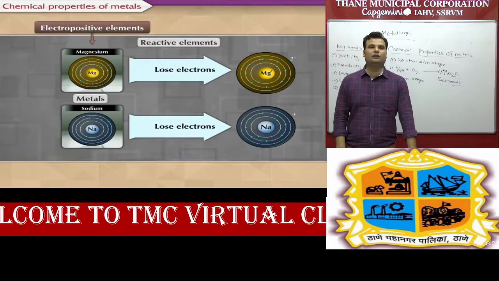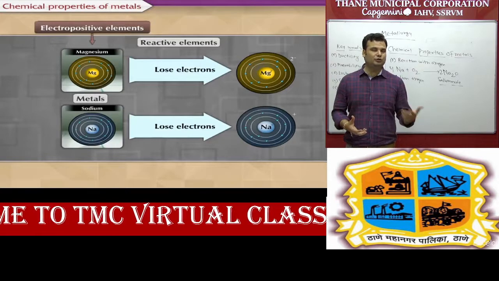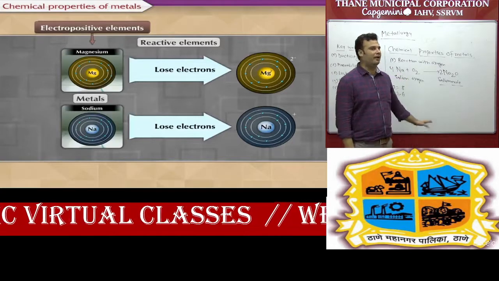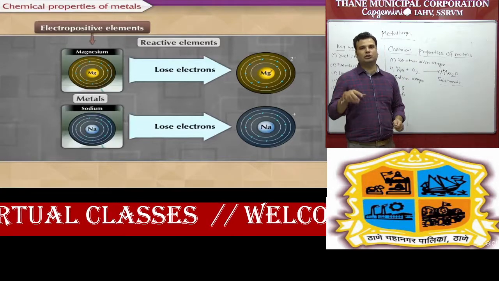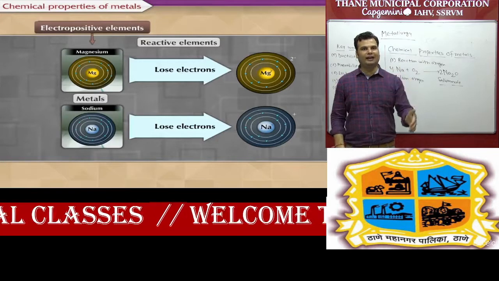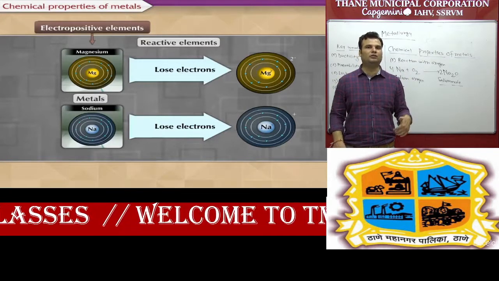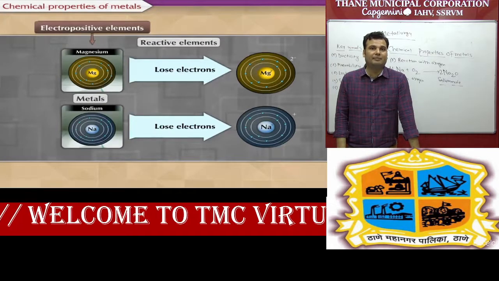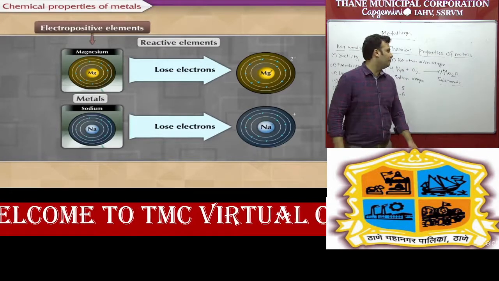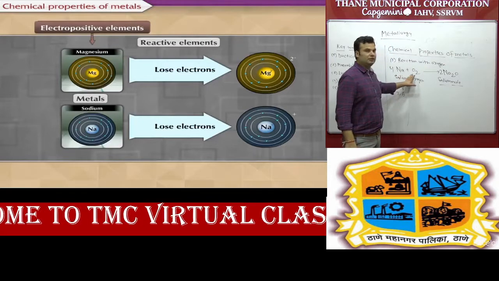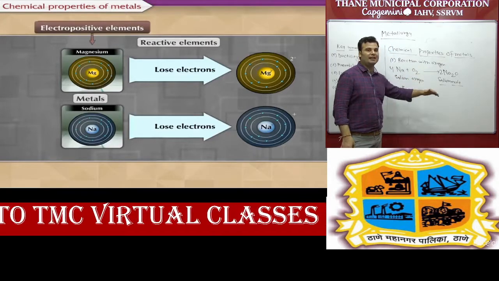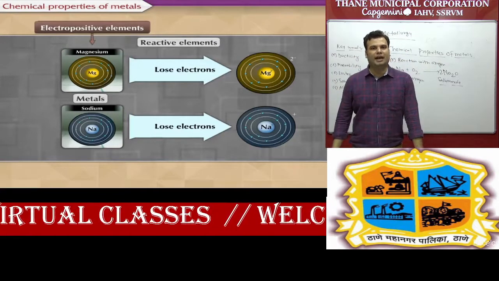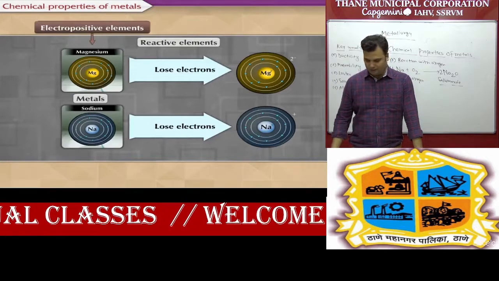So it is very difficult to keep sodium and potassium in open conditions, so we keep them in kerosene oil to cut off air and water. They will ask why sodium and potassium are kept in kerosene oil: in the open atmosphere they react with oxygen to form sodium oxide, releasing tremendous heat and catching fire.